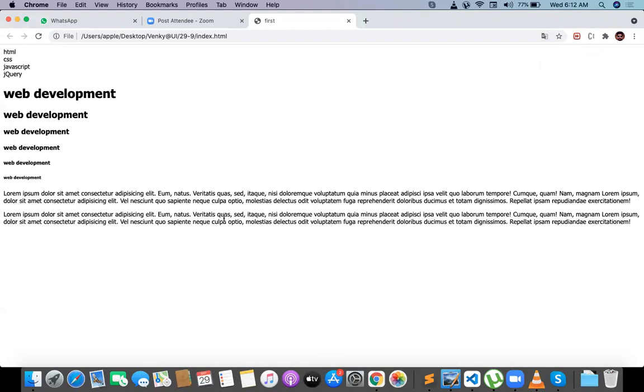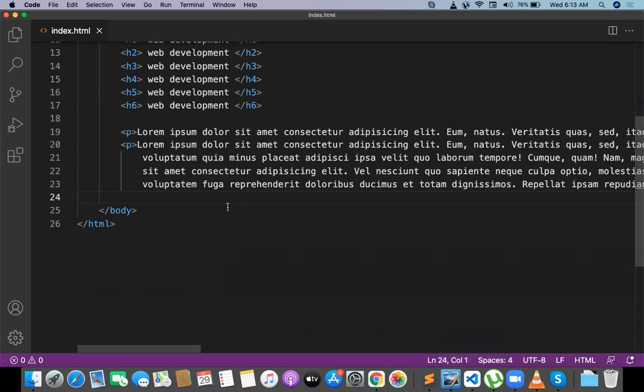See what is happening here. H1 is occupying the full width of the page. H2 occupies the full width of the page. H3 occupies the full width of the page. Each and every heading tag occupies the full width of the page. And even this paragraph also occupies the full width of the page. This type of element we call block level elements. Later I will tell you the differences between block level and inline elements, but now you can just understand what is a paragraph, what is H1, all these things.